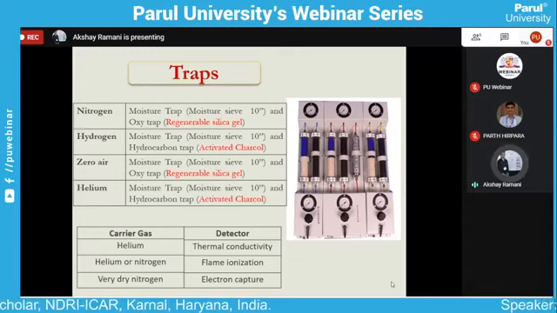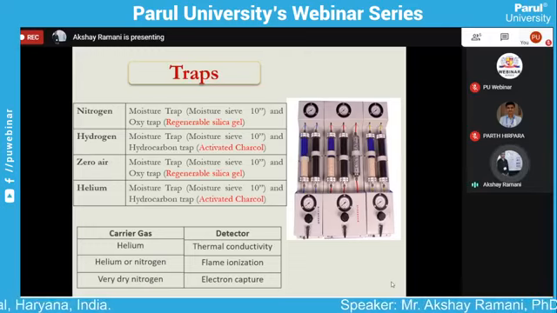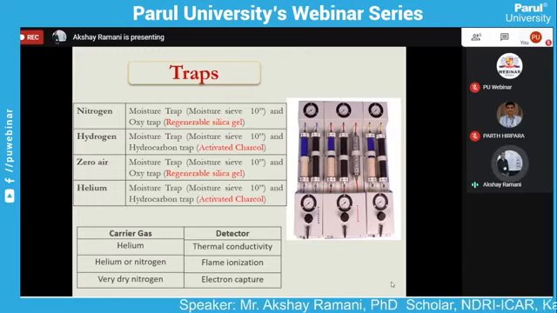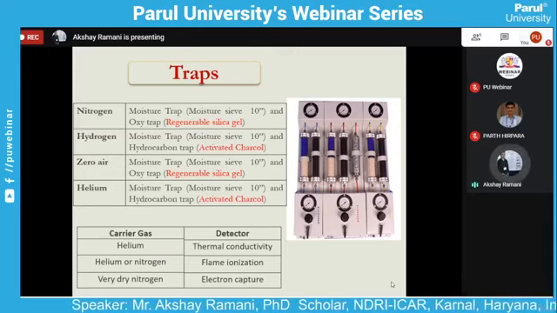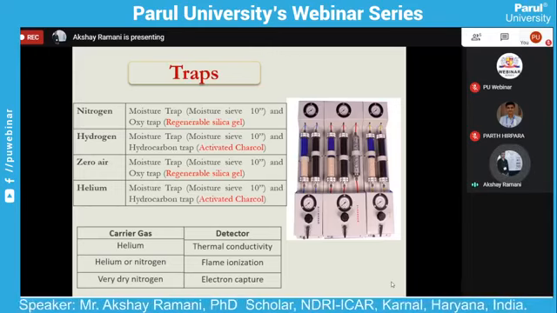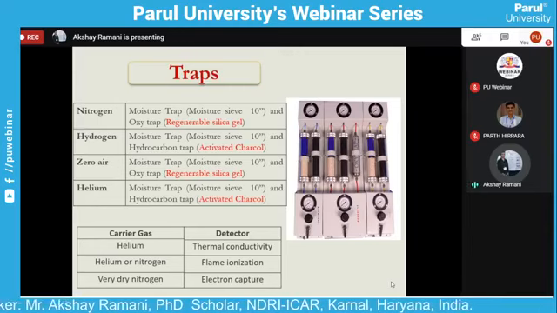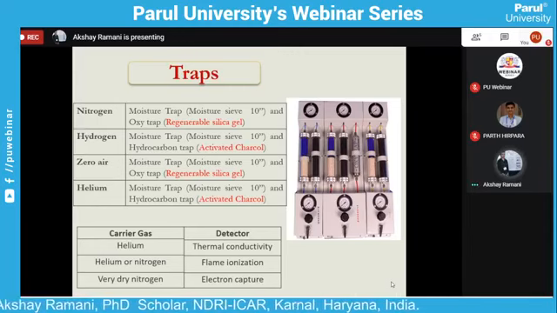And in hydrogen and helium gas, we generally use active charcoal to remove hydrocarbons and other impurities. What is silica gel? It confirms whether the moisture is higher. When the moisture is higher, the silica gel changes color from blue to pink. We see this in the figure.